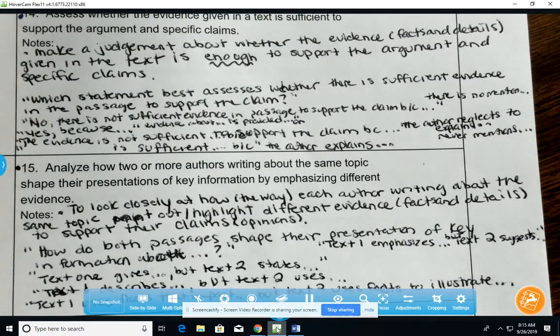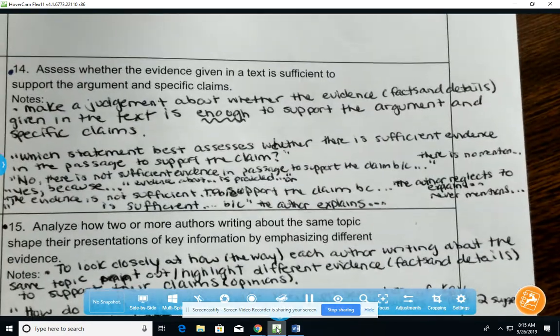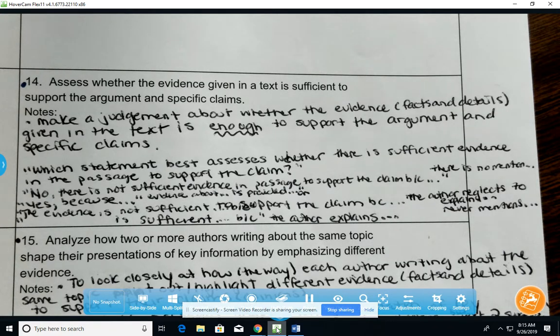As you do that, you're also going to evaluate the evidence. We're going to look at number 14, to assess whether the evidence given in the text is sufficient to support the argument and claims in the text. We talked about sufficiency yesterday, and I want to make clear something that I saw to be confusion. Sufficiency means having enough evidence, a good quality and amount of evidence.